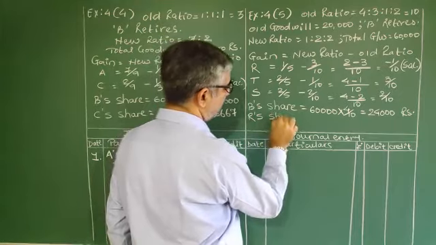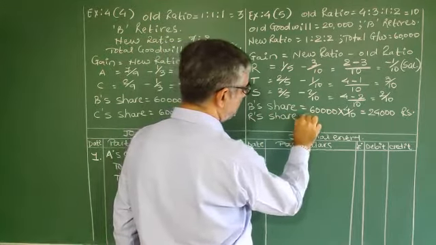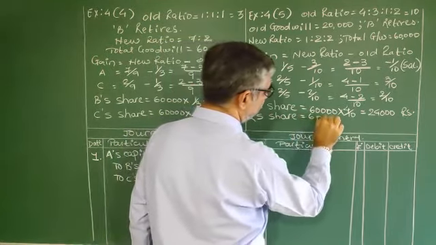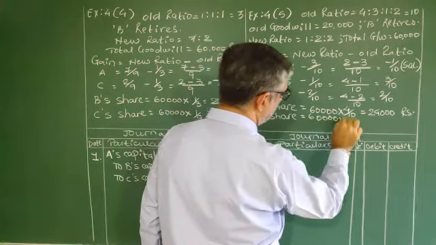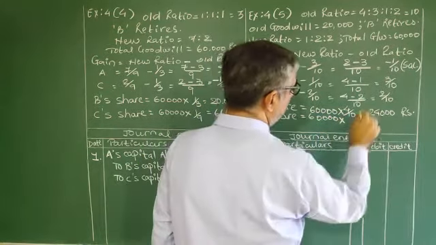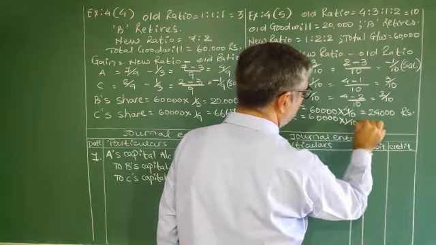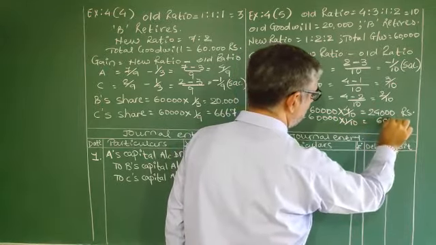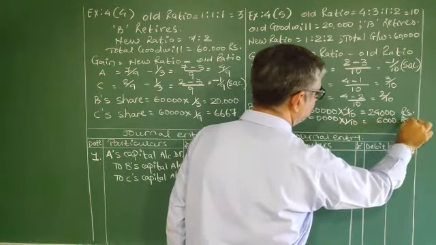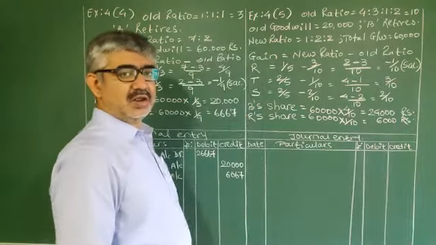R's share, 60,000 into 1 by 10, 6,000. Is that clear?